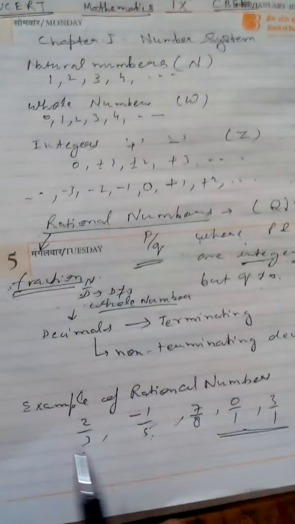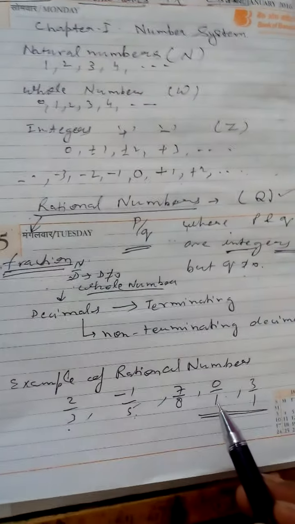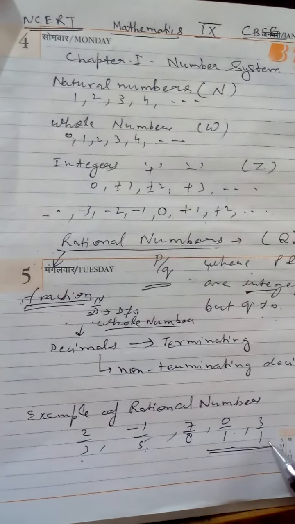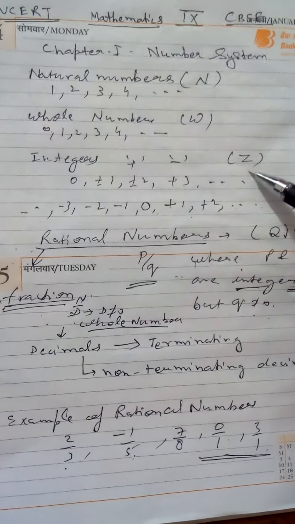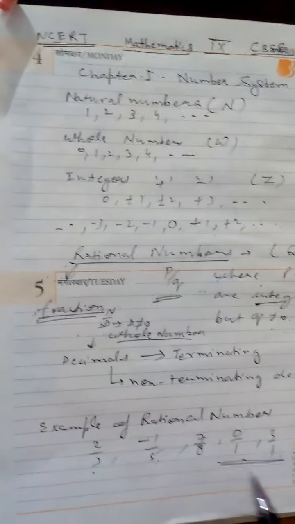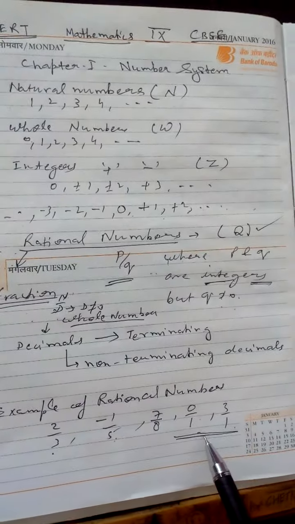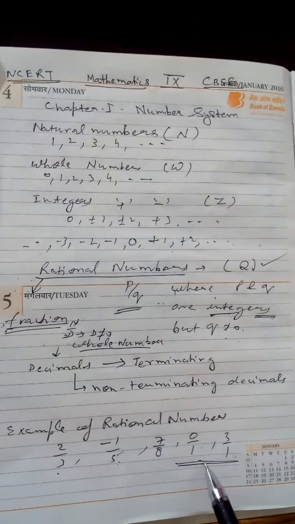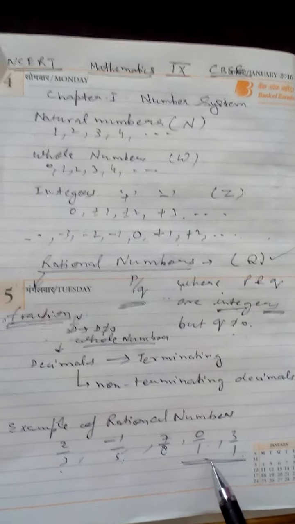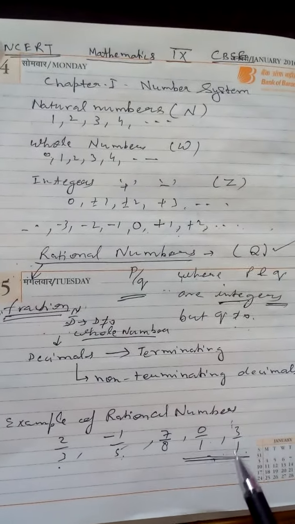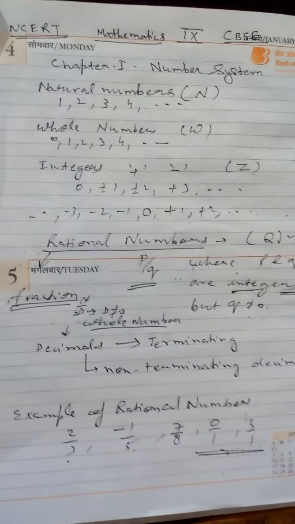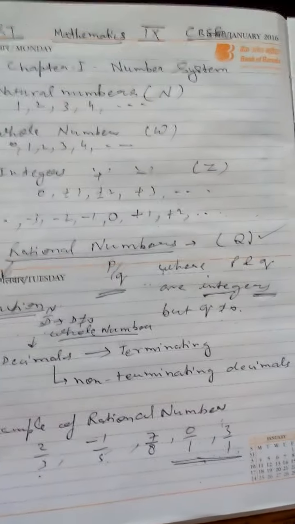Again you see examples, last two examples, 0/1 and 3/1, indicate that all the natural numbers, whole numbers, integers can be expressed in the form of rational number, which is fulfilling the property of rational number. Numerator and denominator both will be an integer. Denominator is not equal to 0. It is a very important thing.